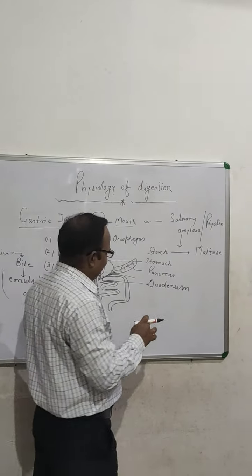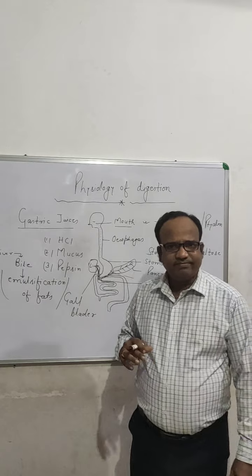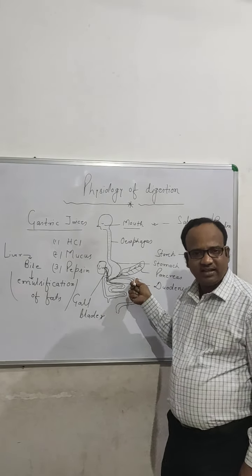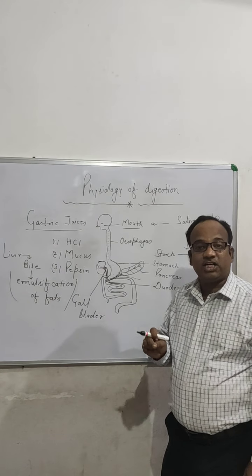Now, the next digestive gland, pancreas. Pancreas is a heterocrine gland.